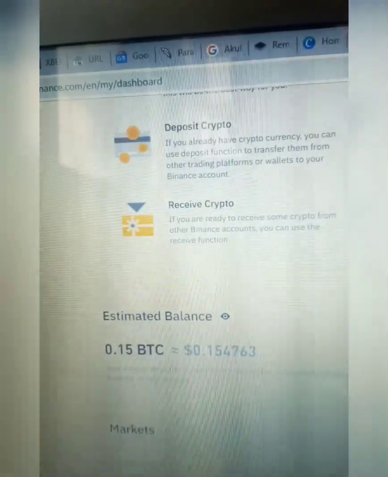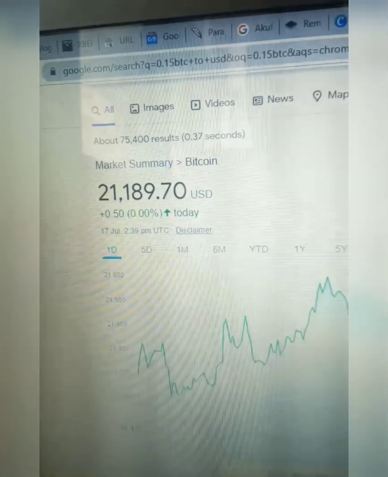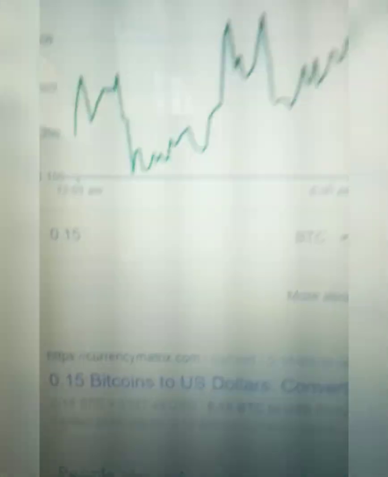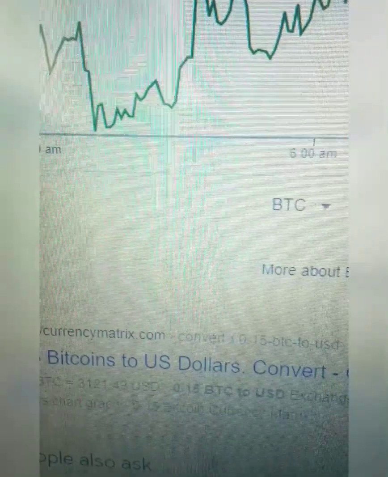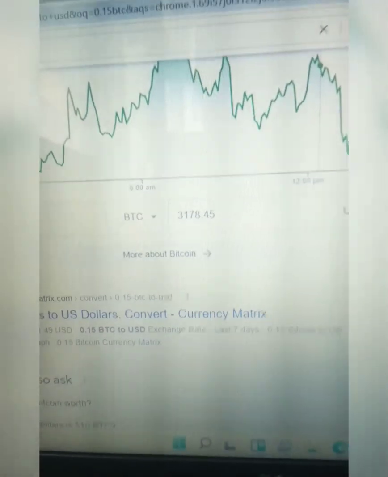Now when you go to Google and search for 0.1 Bitcoin, let me just scroll down. Let me show you something real quick. When you scroll down, you can see that 0.15 BTC amounts to over 3000 USDT. So watch the video to the end. I'm going to show you how I make all this money at the end of this video.